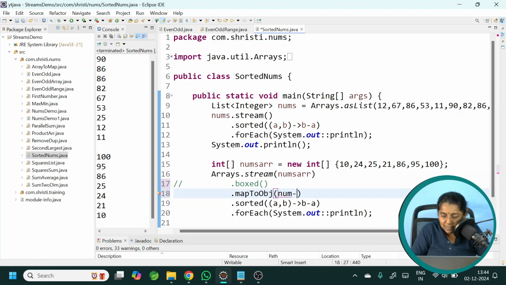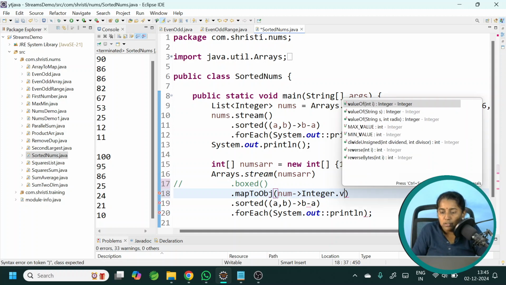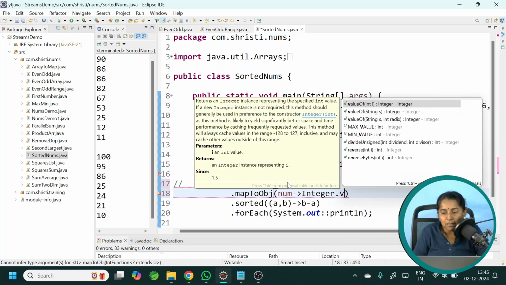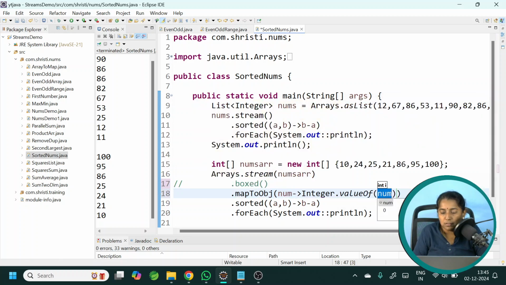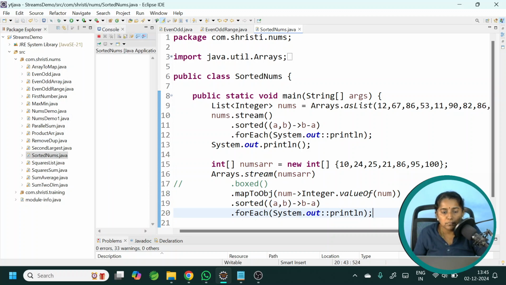It takes an input as number, arrow. Choose the method which will return you an Integer object. So earlier you could directly use new Integer, which is a constructor that takes a number as parameter, but now it is deprecated. So use Integer.valueOf, which takes a primitive data type as parameter but returns an Integer object. Okay, dot sorted, dot forEach. This time also I should get the same output. Okay, it is printing in descending order.